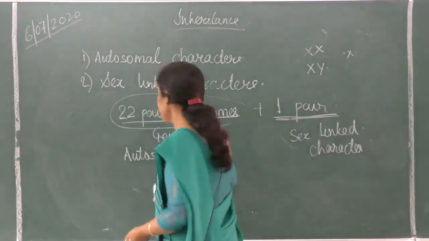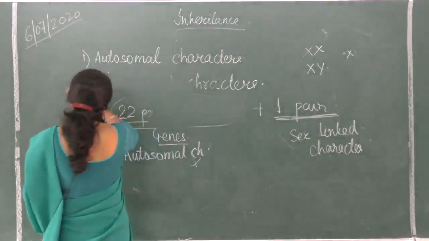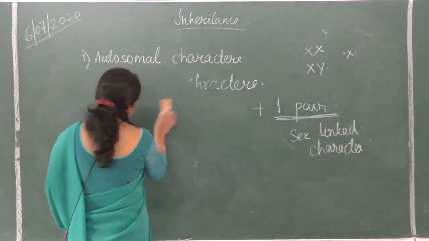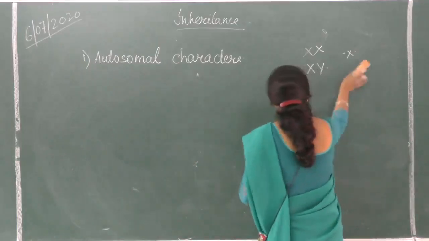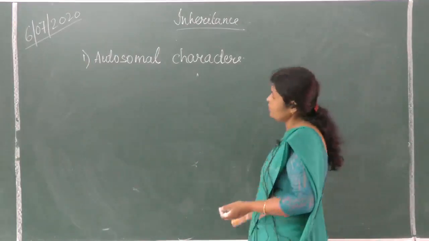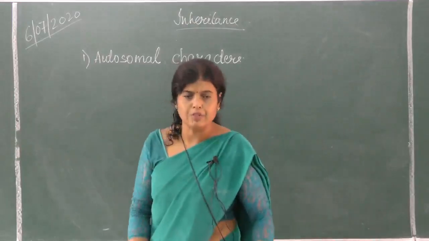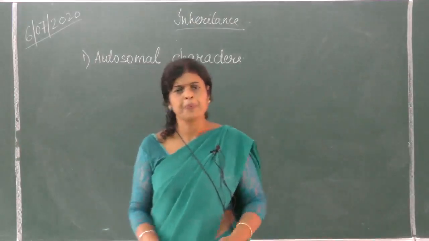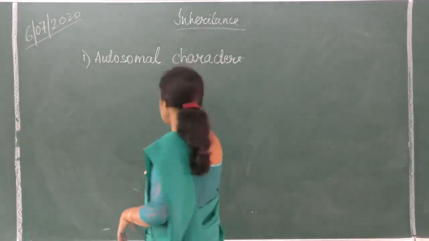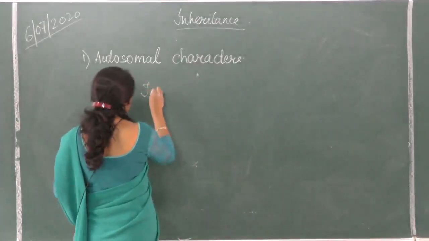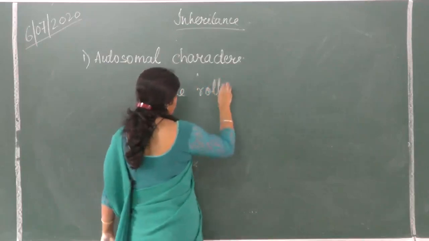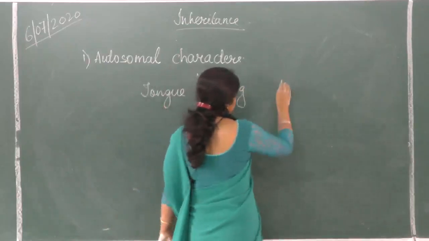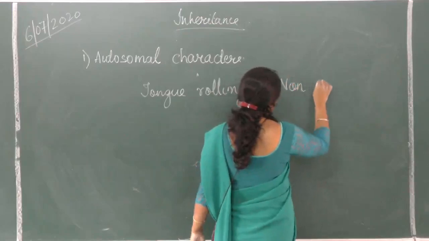So let us start with autosomal character. Autosomal character you have already done. Mendel's law, when I showed Mendel's crosses, that kind of characters we call autosomal character. They have dominant and recessive trait, same. In human, for example, tongue rolling and non-tongue rolling.